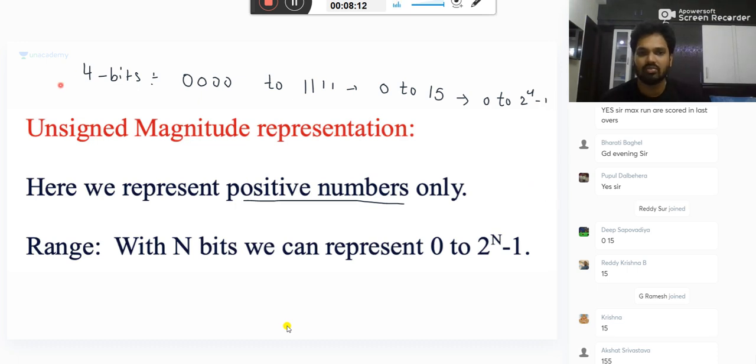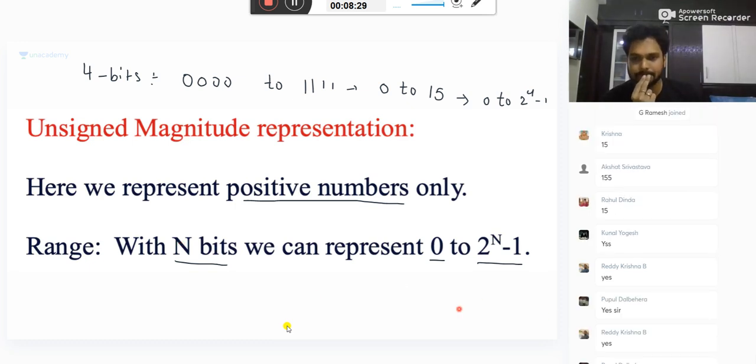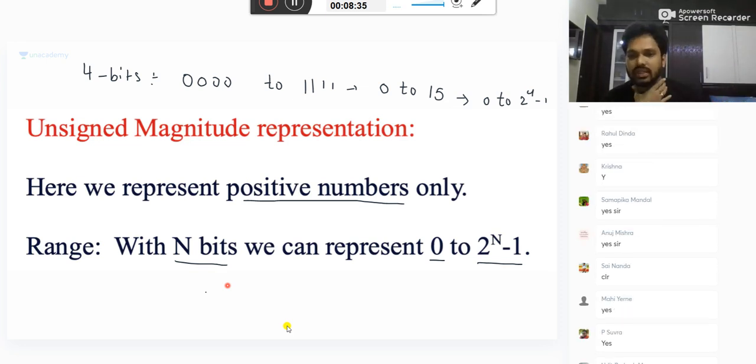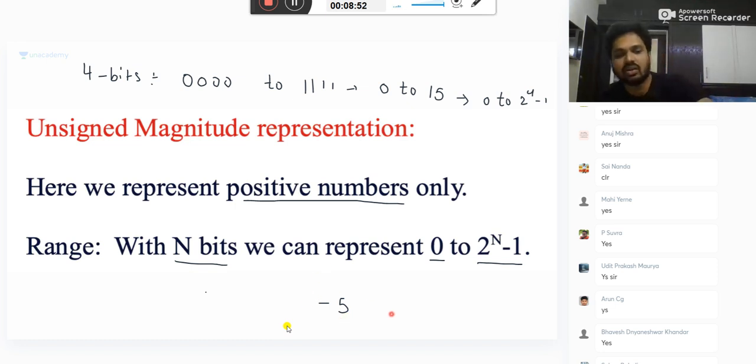So if you have n number of bits, what is the range here in the unsigned representation? 0 to 2 power n minus 1. Is this point clear to everybody? This is what we discussed up to now. Here there is no concept of negative numbers. In this way, you can represent only positive numbers. But how does a computer represent -5? This minus should be represented in terms of ones and zeros. Ones and zeros should give you this minus. So for that we have other representations. We'll see now.